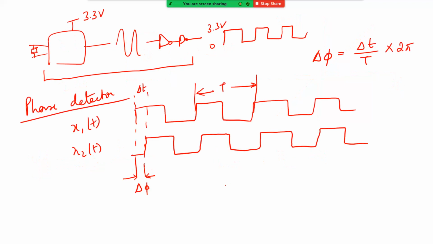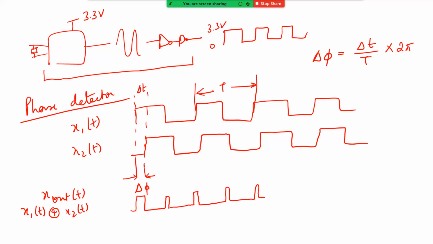Okay, so let's say x out of t, which is nothing but x1 of t XORed with x2 of t. What will you get? You'll basically get a pulse here and maybe a pulse here, right? And you'll have another pulse, another pulse, another pulse, and so on, right?